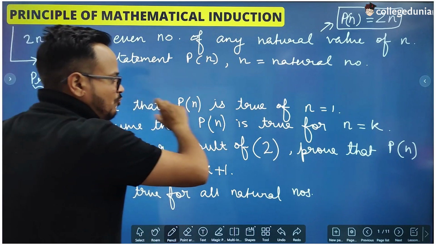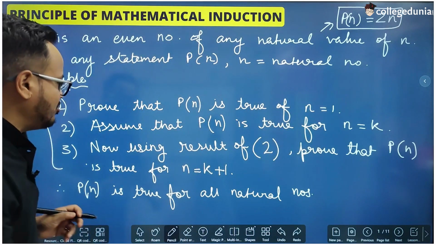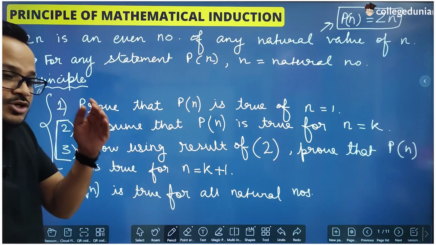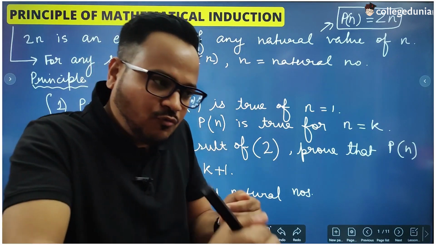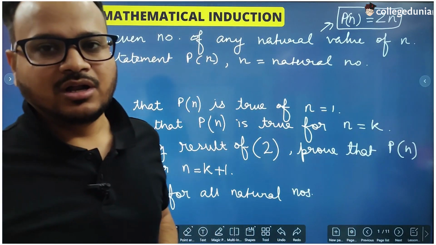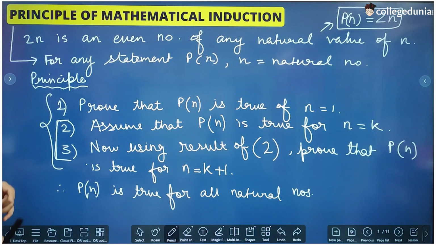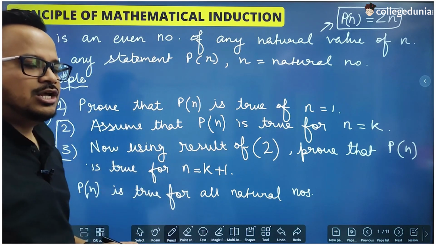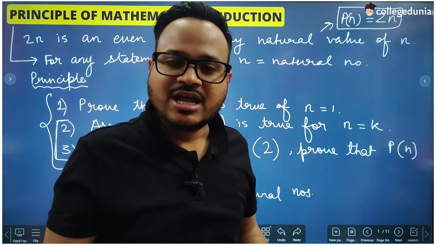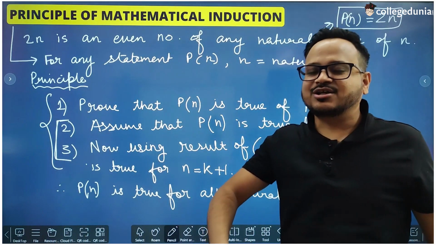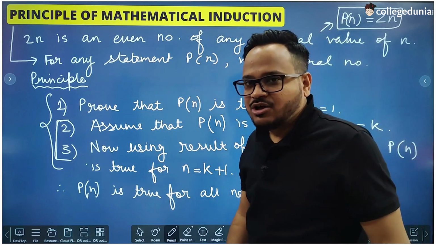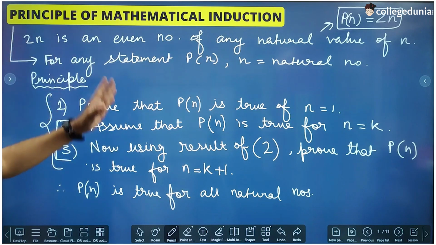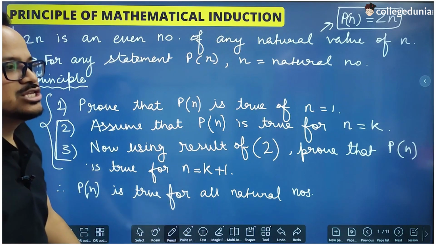Then if it is true for 1, then obviously it is true for 2, because these two steps are saying that if the statement is true for one value k, then it is going to be true for the next natural number, right? So if it is true for n equal to 1, then it is true for n equal to 2, and if it is true for n equal to 2, it is true for n equal to 3. If it is true for n equal to 3, it is going to be true for n equal to 4. So using these three steps, this can be proved that any given statement is true for any natural number, right?